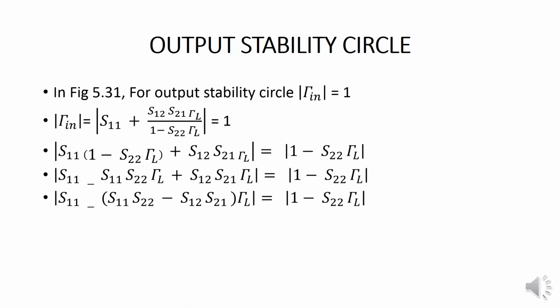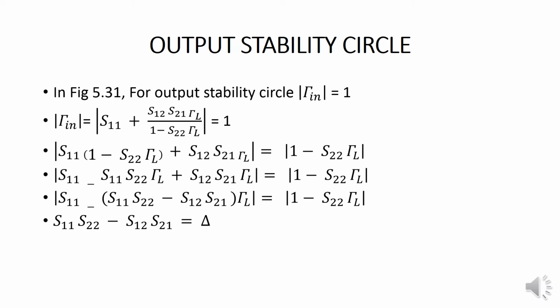Then we simplify that equation: modulus of S11 − (S11 S22 − S12 S21) ΓL will be equal to 1 − S22 ΓL, where S11 S22 − S12 S21 is equal to Δ.